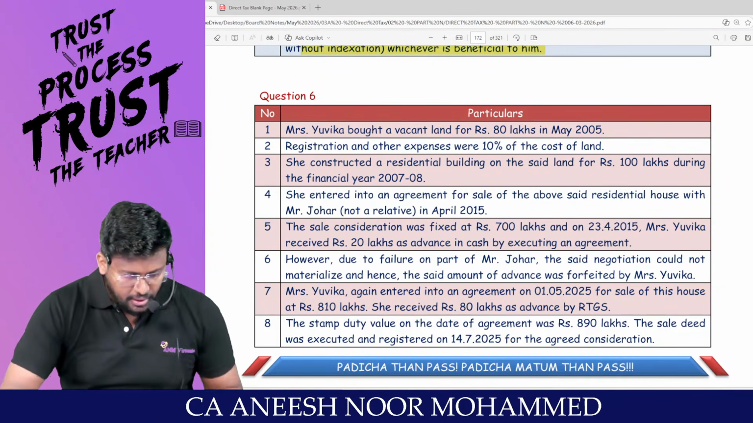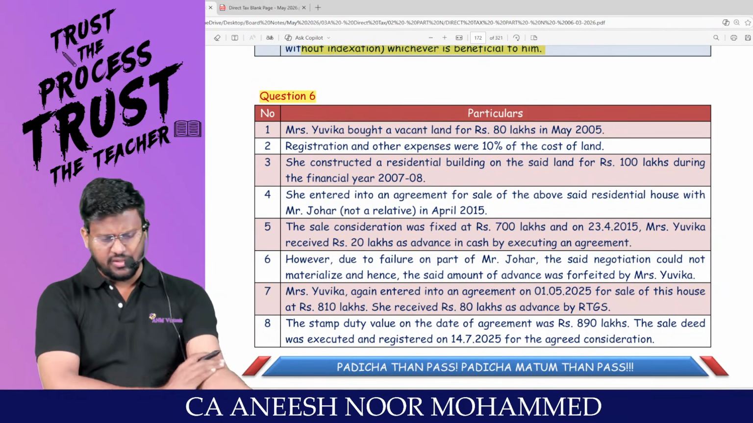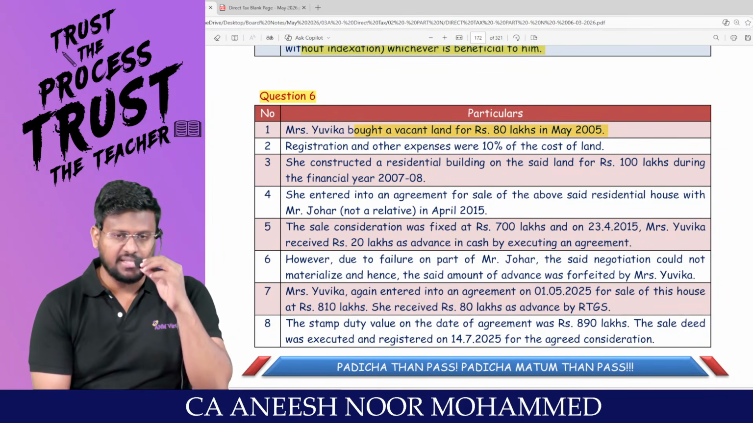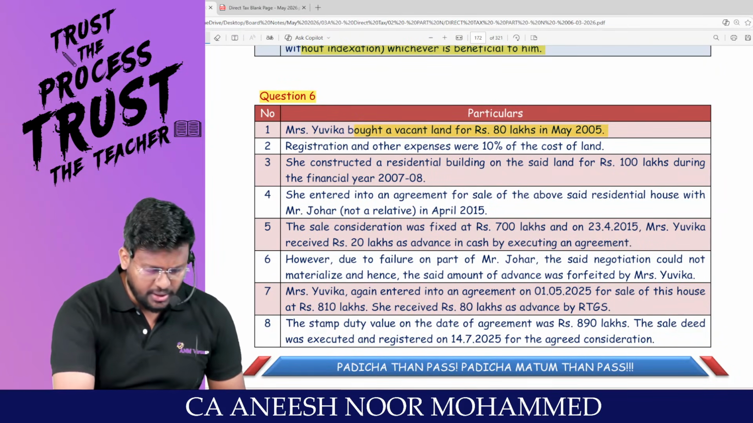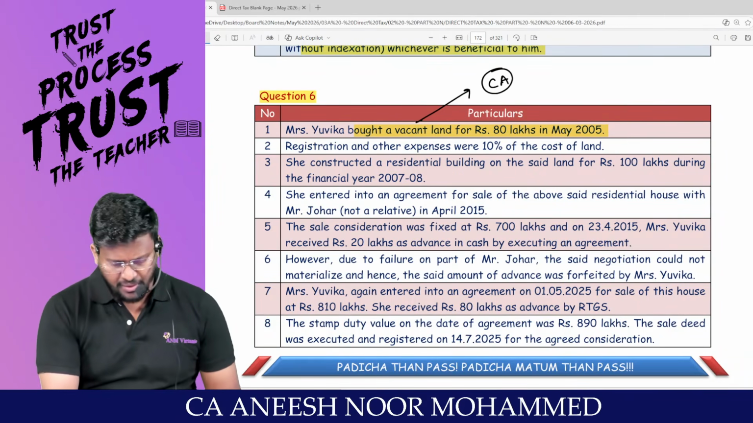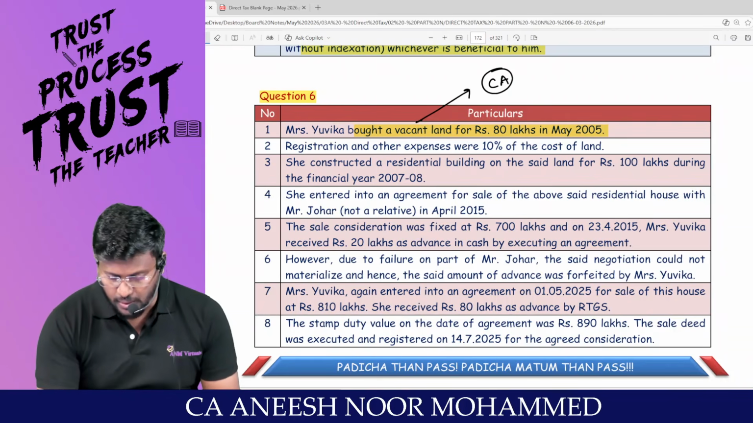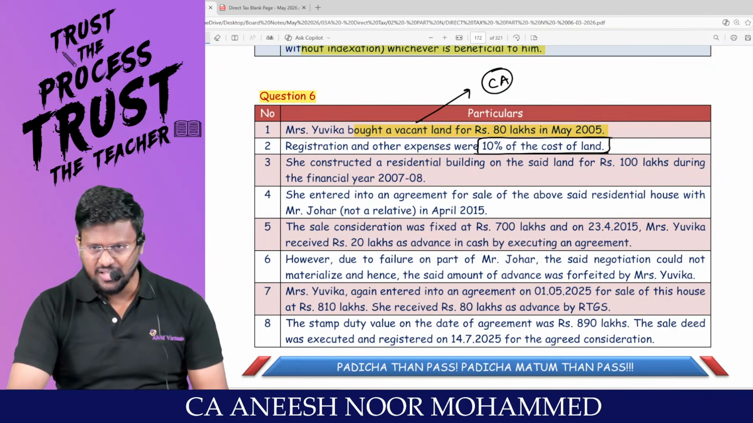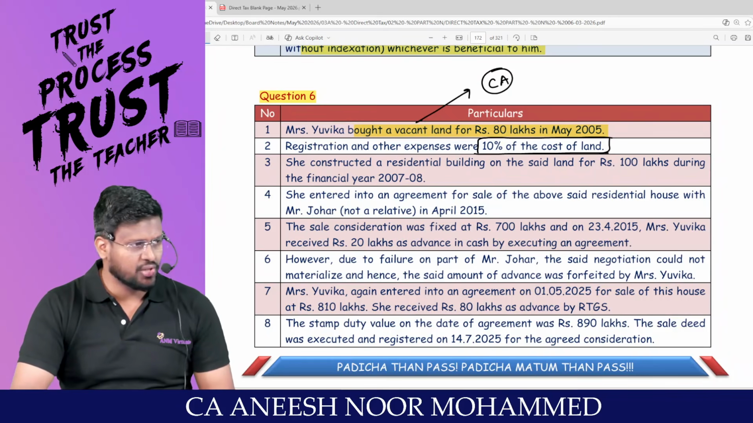Yes, we are moving into question number 6, my dear lovable students. Mrs. Yuvika bought a vacant land for rupees 80 lakhs in May 2005. You tell me, is vacant land a capital asset? Yes, sir. Land is a capital asset. Registration and other expenses were 10% of the cost of the land. That means, at the time of purchase, 8 lakh has been paid as registration cost, which should be added to the